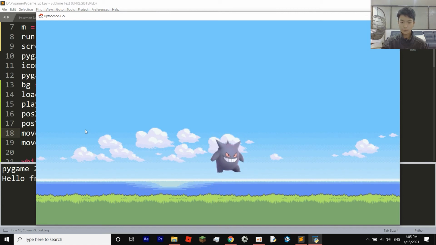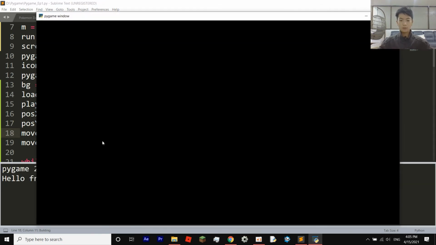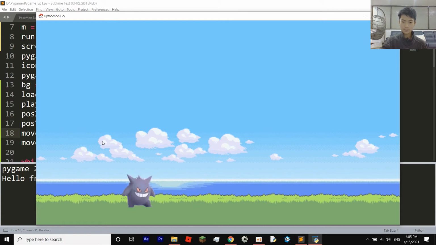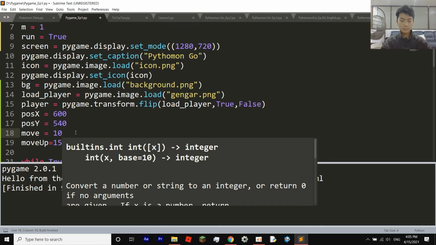So now it's very slow at moving, you see? Very, very slow. But if you add more, there you go, it's zipping through the screen this time. Woo! Yep, that's cool. And that is for moving. Let's change it back to 10 for now.